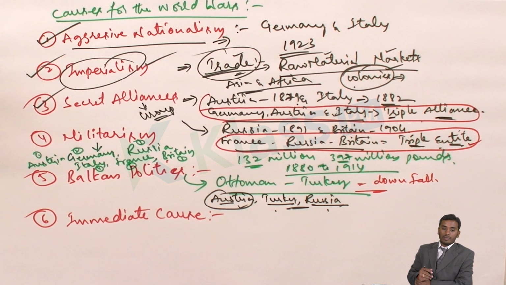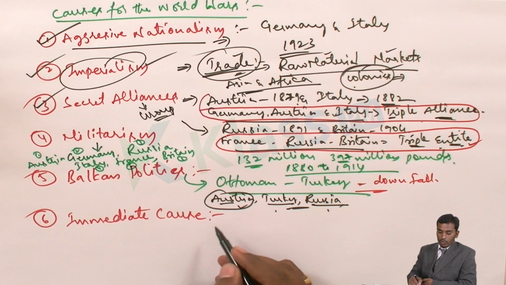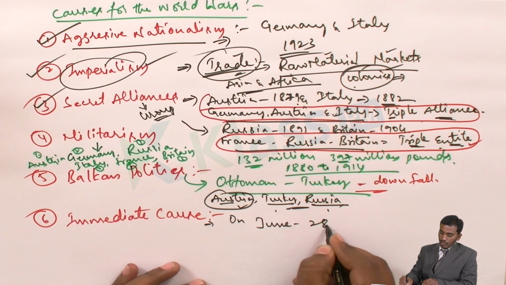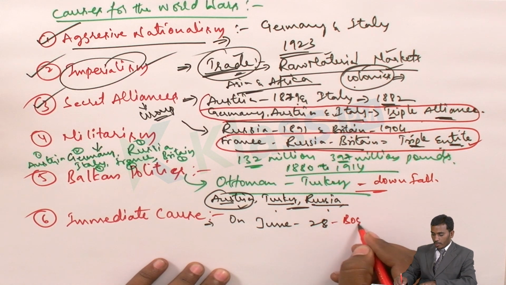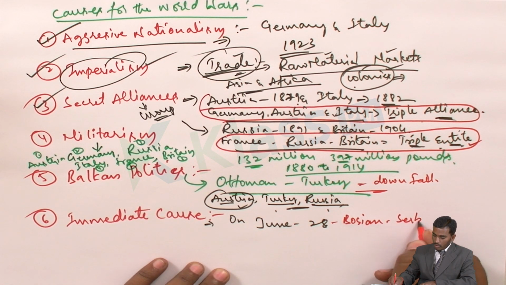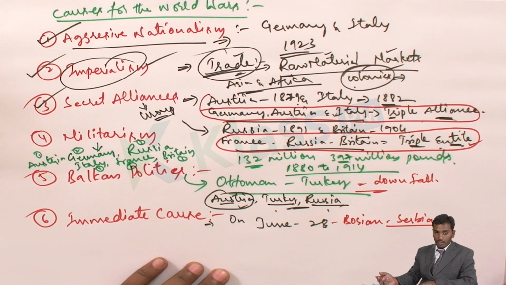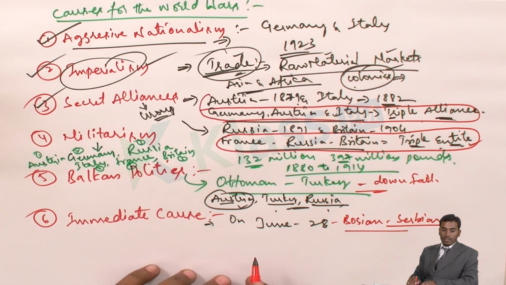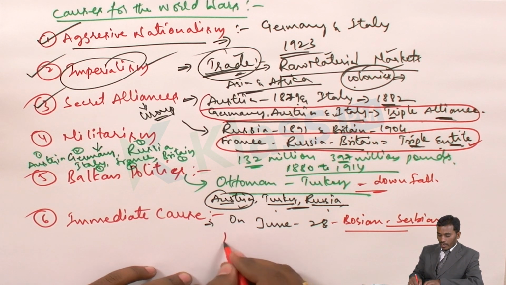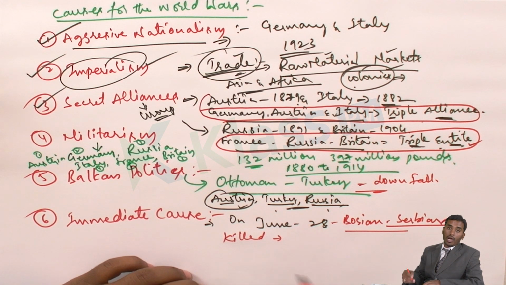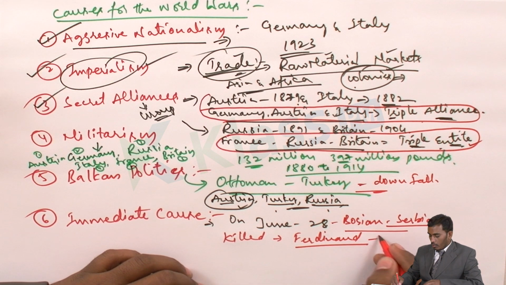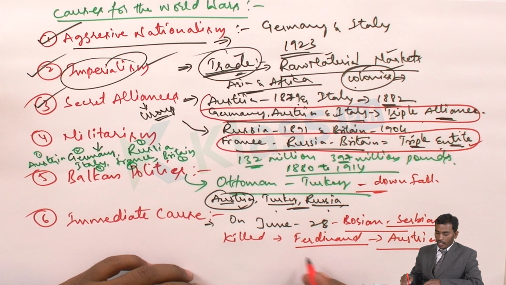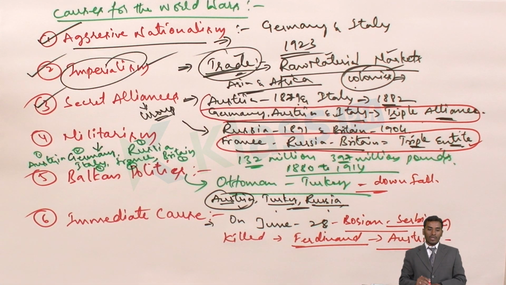At that particular time, something happened which led to the immediate cause of World War I. It was on June 28th. A Bosnian Serb, that means a person who belongs to Bosnia, who was a Serbian, assassinated, that means killed, Archduke Ferdinand. Serb means a category or sector of people, as I said earlier. He was a prince of Austria who was going to rule. Archduke Ferdinand was killed.